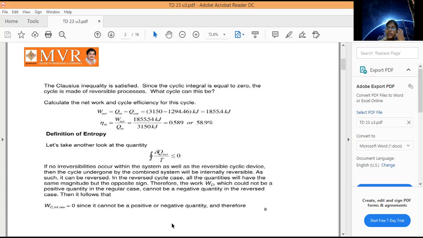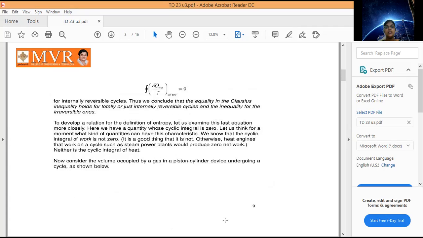When it has the same magnitude and opposite sign, we get work done equal to 0, not a negative or positive value. Here we can observe that in the entropy case we are taking a combined cycle, but the first cycle is reversible and the second cycle is also reversible.